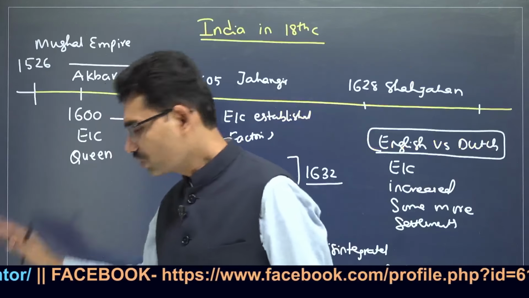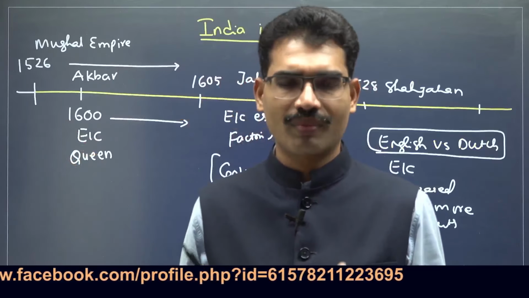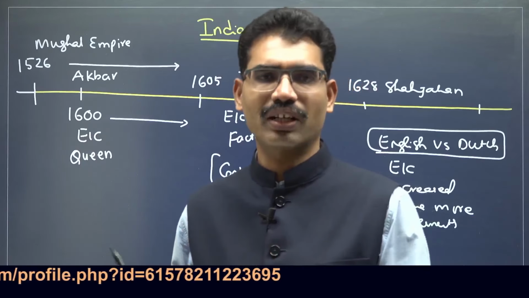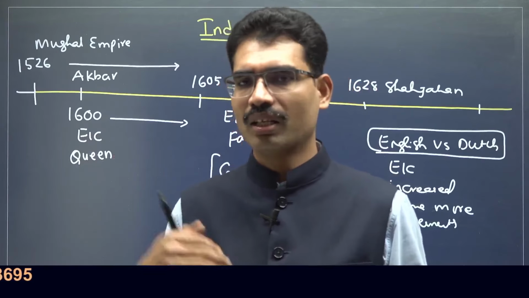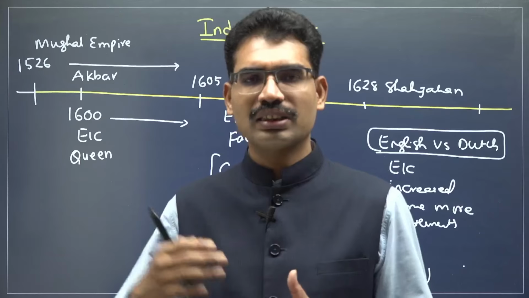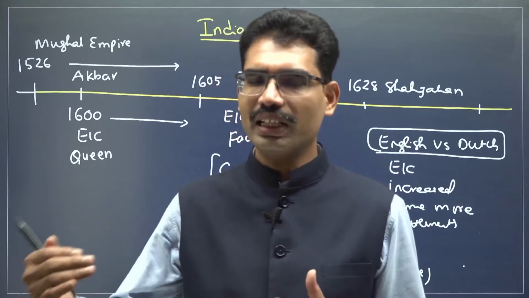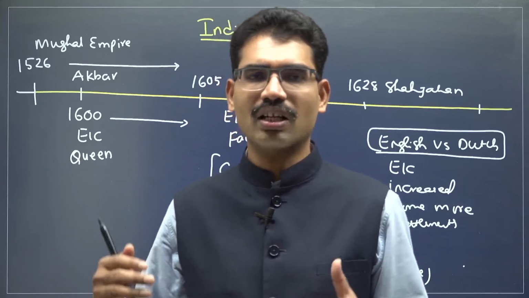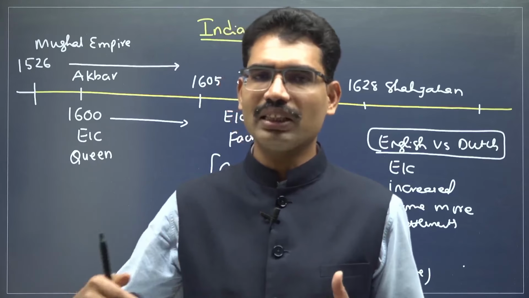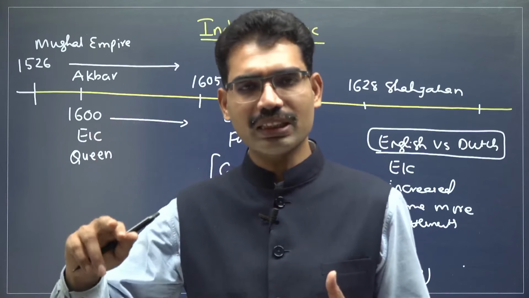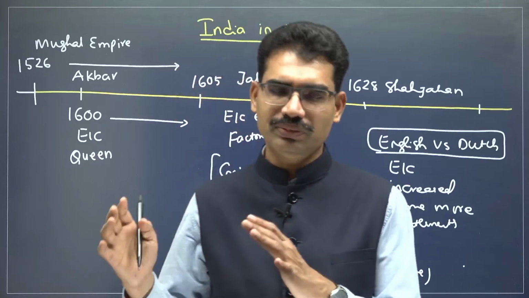Now what is the lesson we have to learn from this so far? If India is very strong, if India is having a centralized government, every foreign company should take permission from the central government. If central government is weak, state governments will invite MNCs on their own and they will play the politics. And if MNCs are very, very powerful and if they have technology, if they have weapons, they will even replace the state governments also. They will create their own puppet governments. This is the danger in the present day context for India.